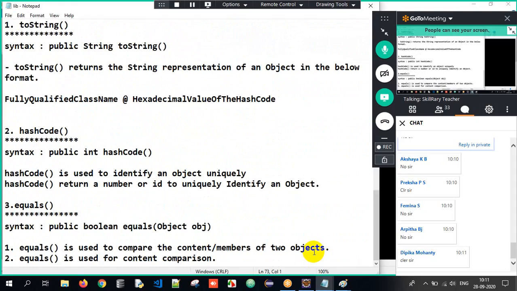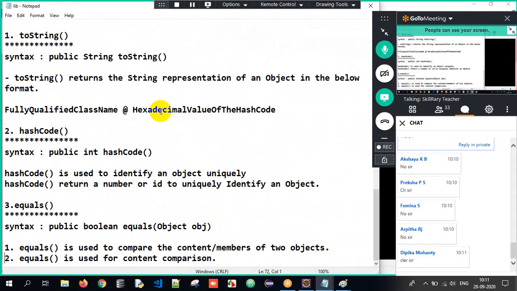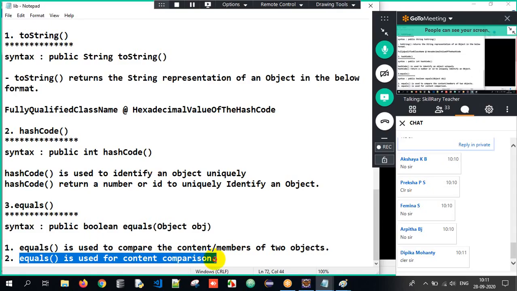What are those? ToString returns the string representation of an object. Hashcode will give the unique ID for an object. Equals method is used for content comparison. See, automatically it is going to compare the addresses of two objects by default, but if you override the method, it can compare the content of two objects based on whatever criteria you pass it over here. Clear?